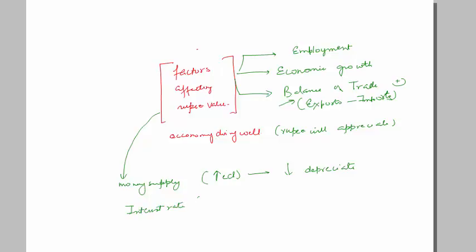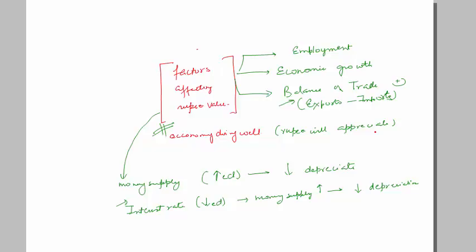Suppose the interest rate is decreased. You know that if the interest rate is decreased, more people will borrow money, so again the money supply will be increased, and this will lead to depreciation of the rupee. But always remember this funda: economy doing well, rupee will appreciate. Okay.